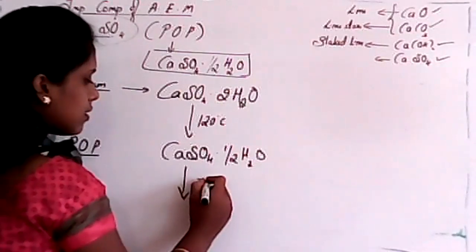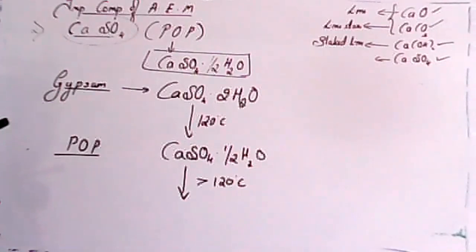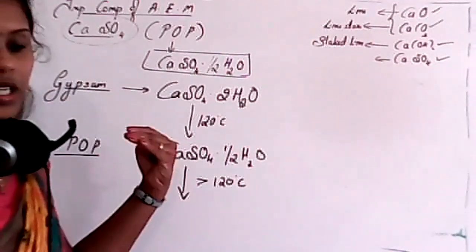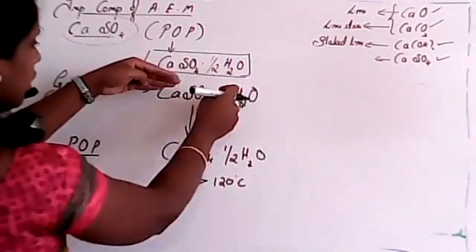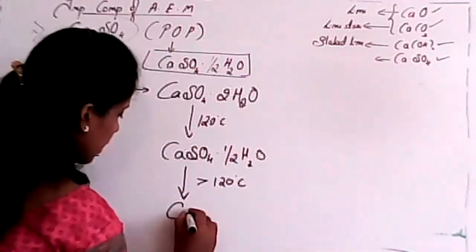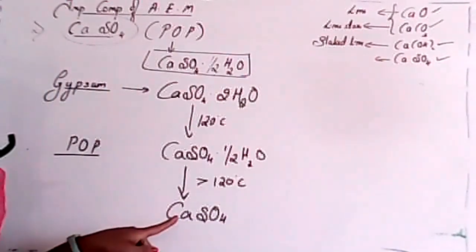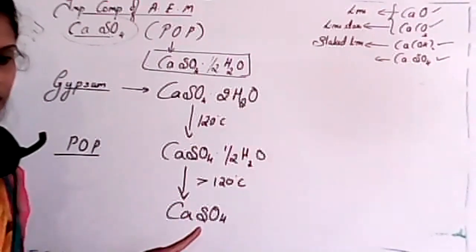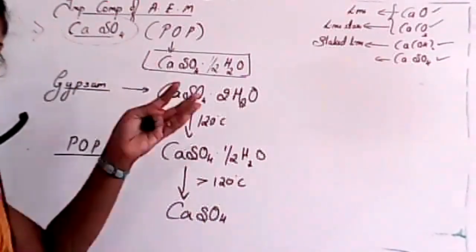Further, if you increase the temperature more than 120 degrees Celsius, what will be the product, student? See, again further we are heating. If we heat, 2 molecules of H2O converted into half H2O. Again we are heating, it gives calcium sulfate. And we call this as, any idea, student? Any idea what we call this calcium sulfate, which was heated to more than 120 degrees?